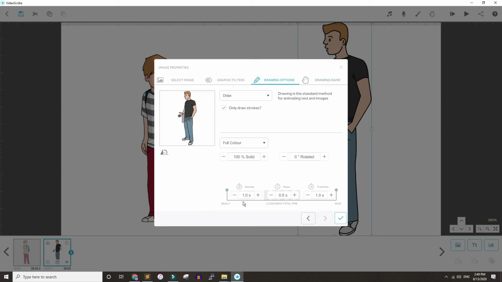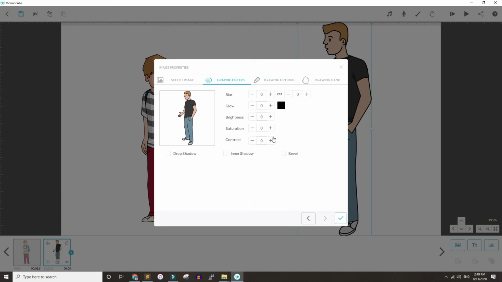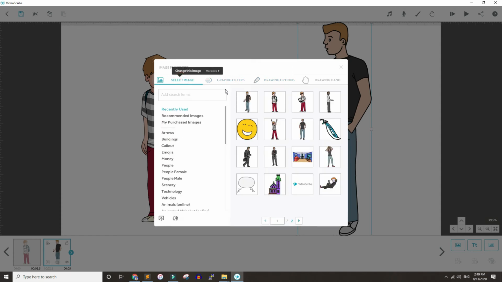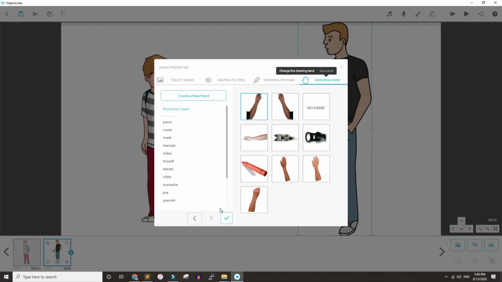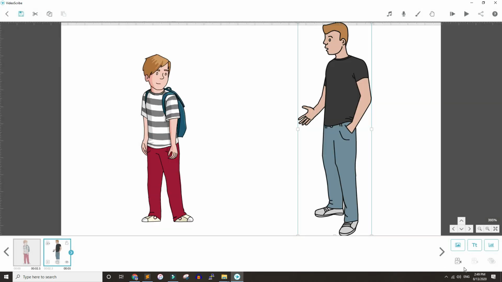There are also some drawing settings, like how much time you want the hand to take to draw this object, maybe 1 second, 2 seconds. In the starting we took it down to 1 second. Then there are some other things that you can see. And when you're done, click on that button.